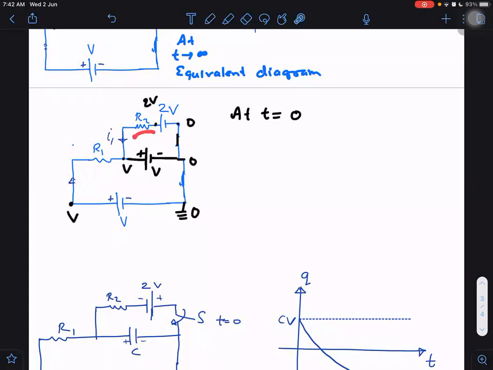What is the potential difference appearing across this? 2V minus V. The current I1 will be 2V minus V divided by R2. So what would it be? V by R2 only, sir. You said that only, right? You were right only then. Very good. I'm really happy to know that you were right. V by R2 you said, and it is V by R2 only. Correct. And what would be the current here? It will be 0. Why? This side V, this side V. So potential difference is 0, and 0 by R1, this current will be 0. So just after closing the switch, this current is 0, and this current is, as you said, V by R2.